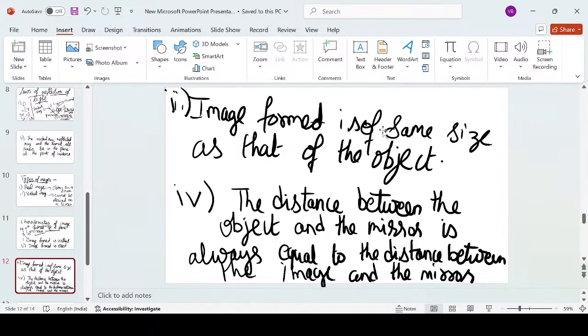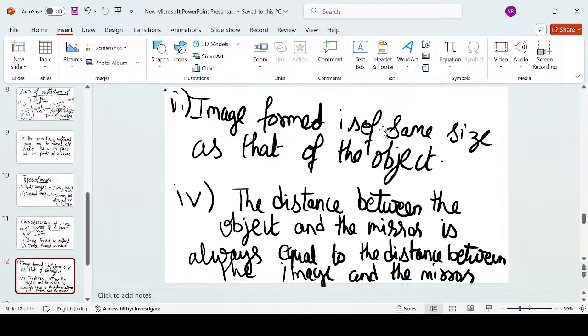The third property says the image formed is of the same size as that of the object. So whatever the object size is, maybe 10 meter, maybe 5 centimeter, maybe 2 meter, maybe 1.5 inch, the same size image will be formed behind the mirror or inside the mirror. When we see the image, it is of the same exact size as that of the object.